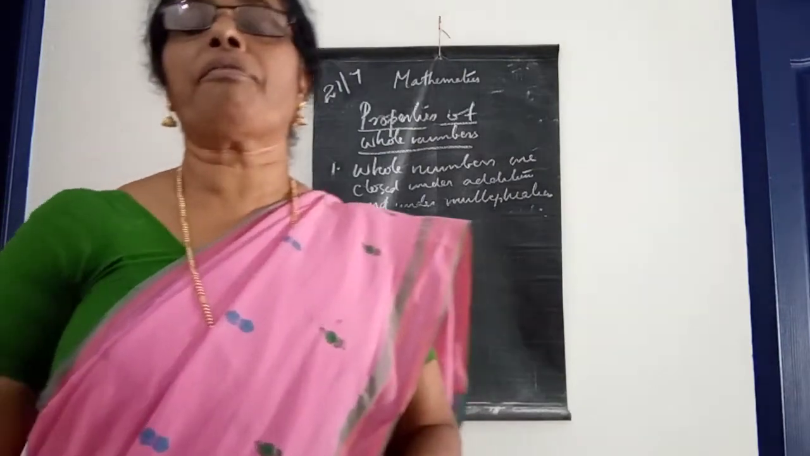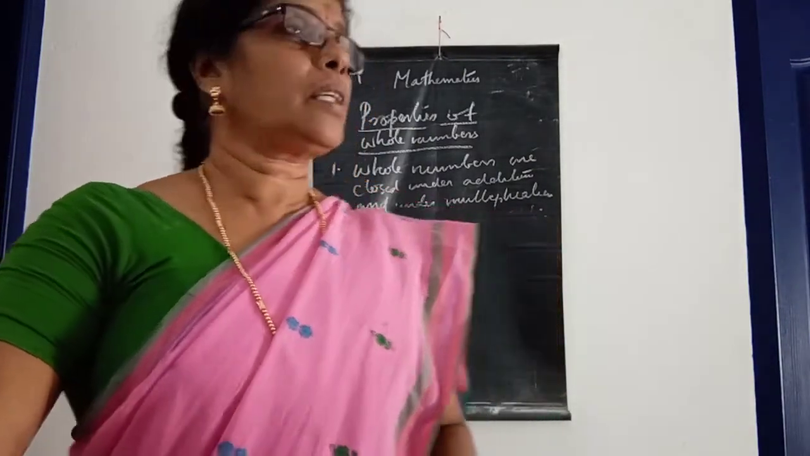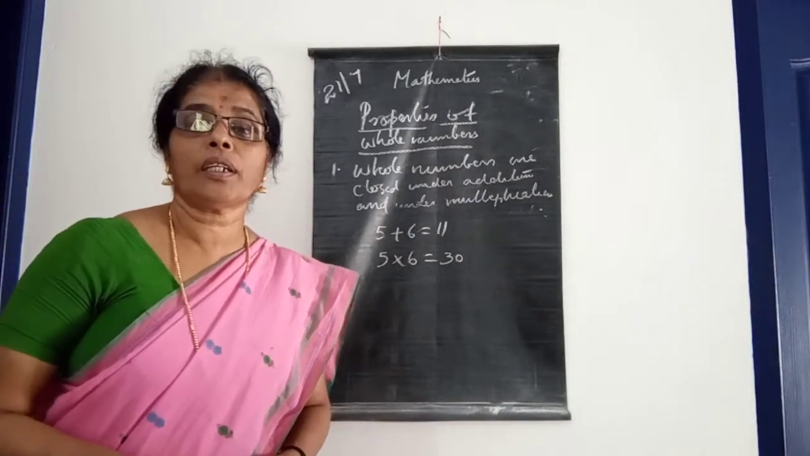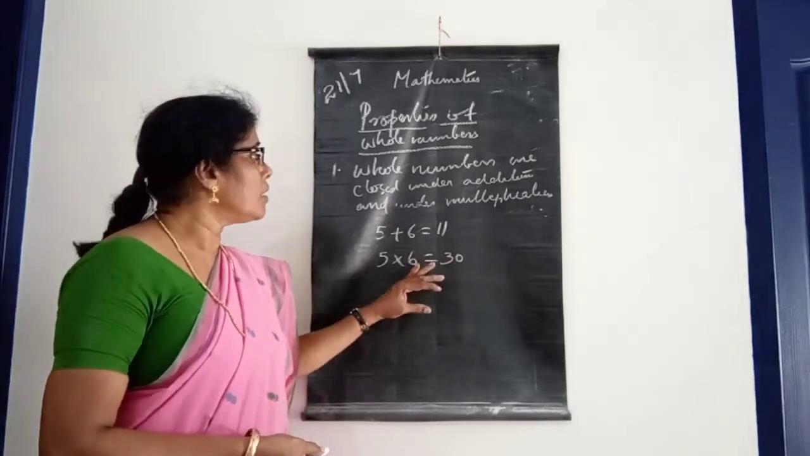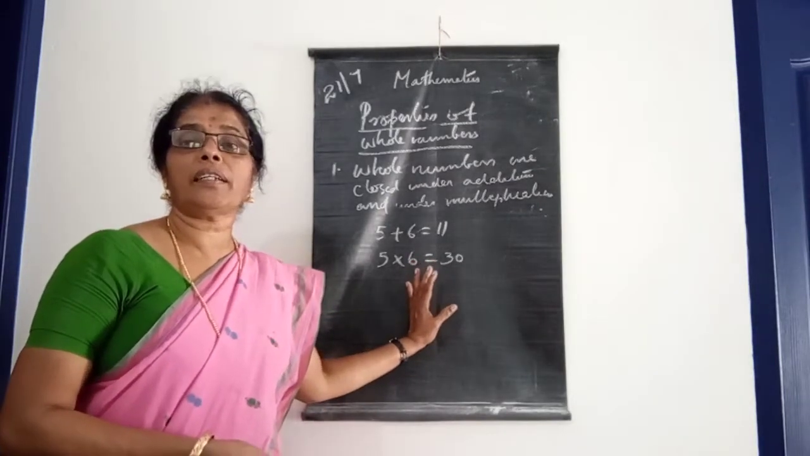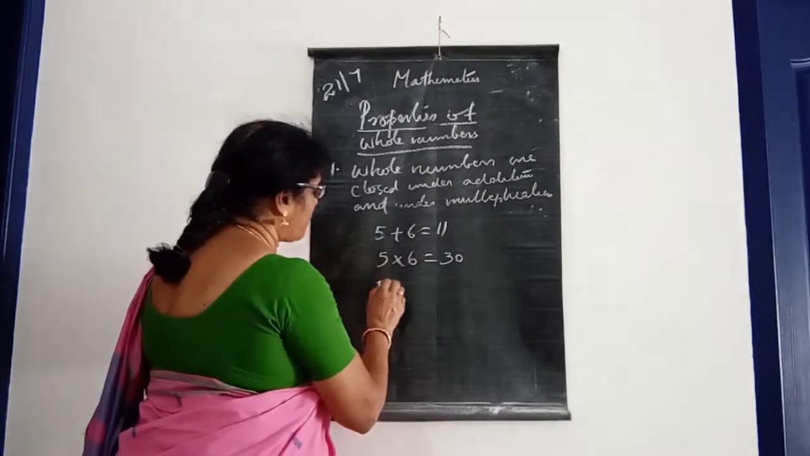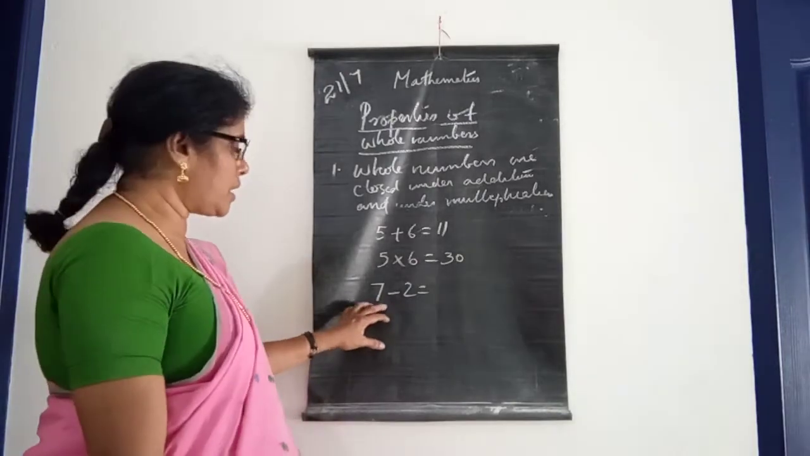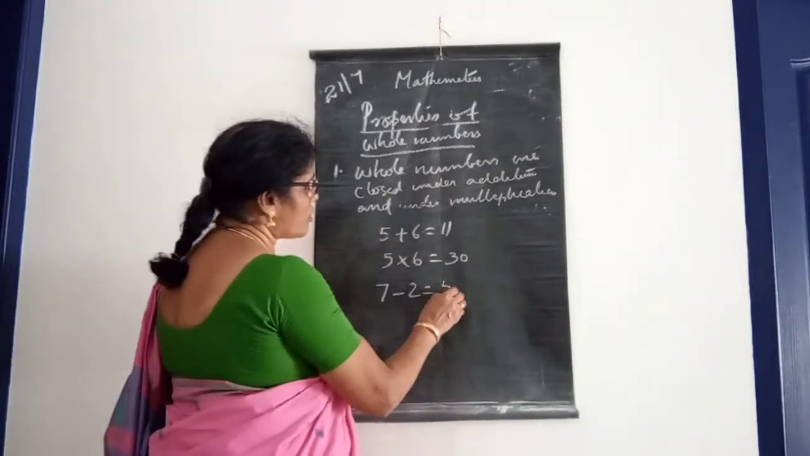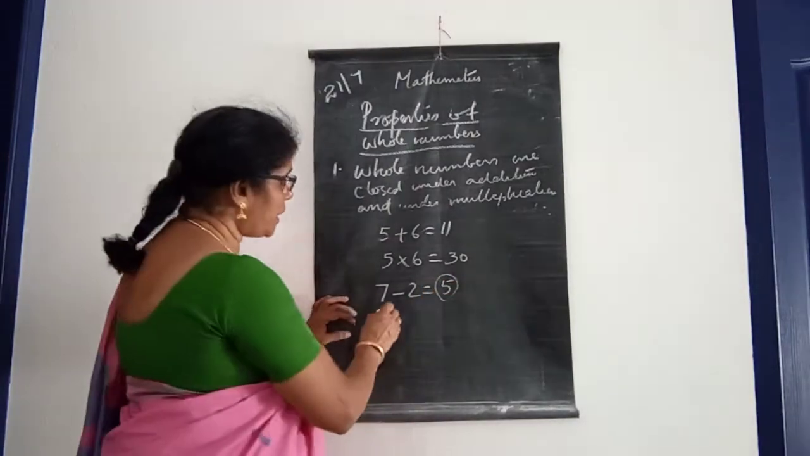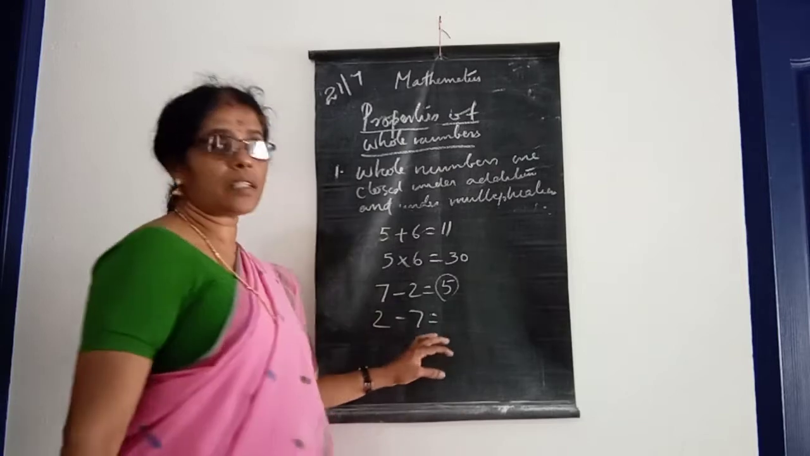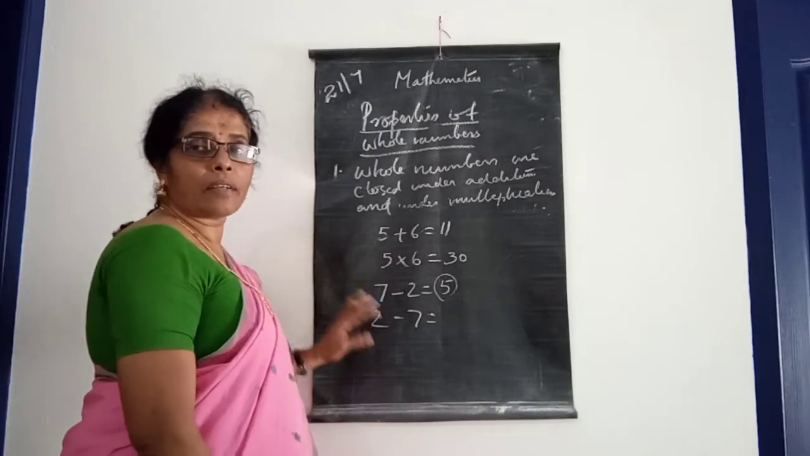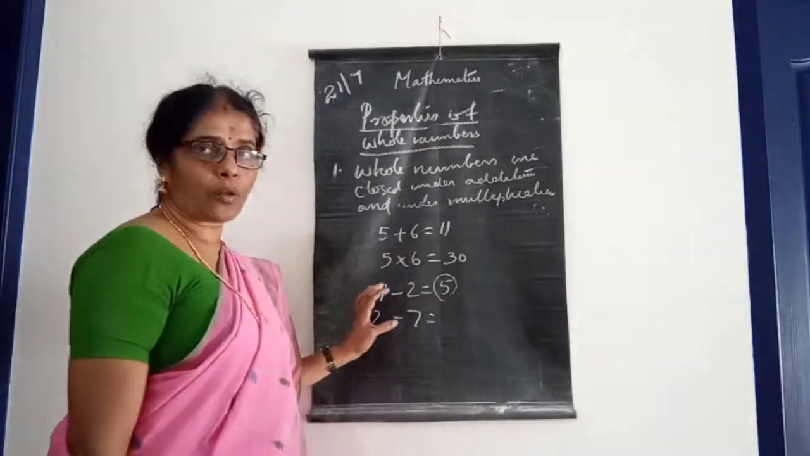But in the case of subtraction and division, whole numbers are not closed. Look here, subtraction means 7 minus 2. That is two whole numbers, and the answer, 5, is also a whole number. But 2 minus 7 is not possible. 2 minus 7 is not a whole number.